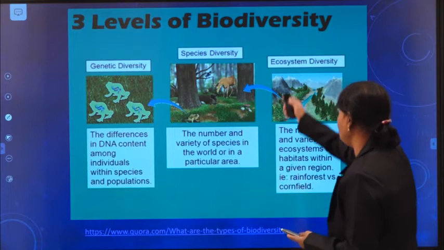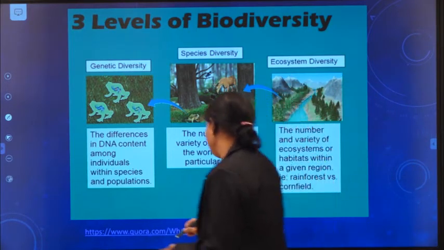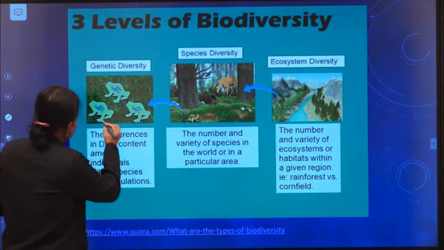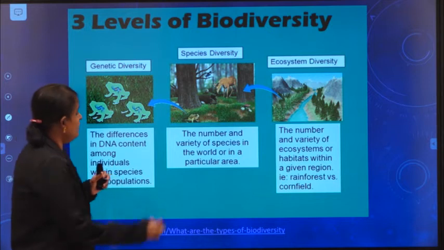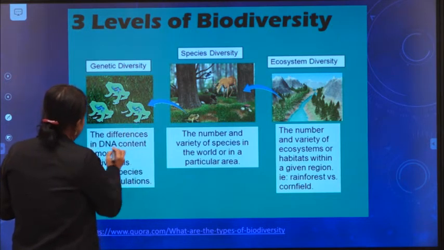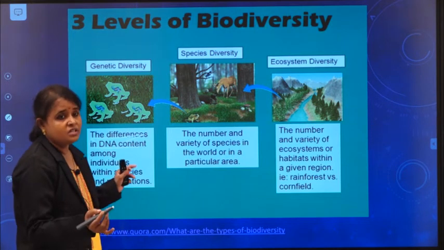Now you can see three levels of biodiversity. You can see the picture here. See, these are all frogs only. You can see the variation here. Variation, the differences in DNA content. I told you, genetic variation.